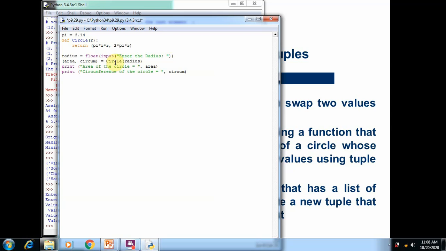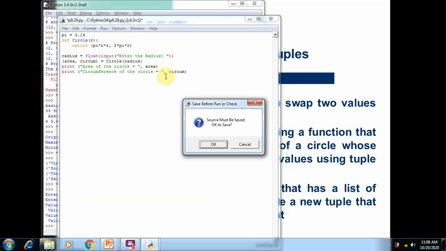So we get the area, that is pi r squared, and 2 pi r executed, and two values are stored in the two respective elements of the tuple, that is area and circum. Both elements are stored, and after storing area and circumference, we print the elements of the tuple by using the variable names area and circum.